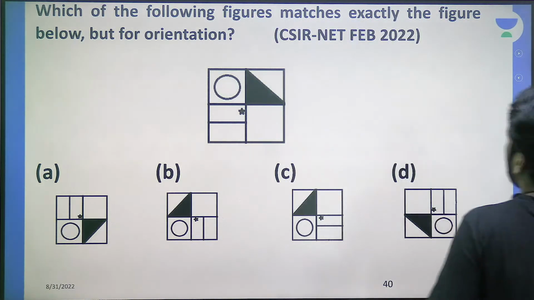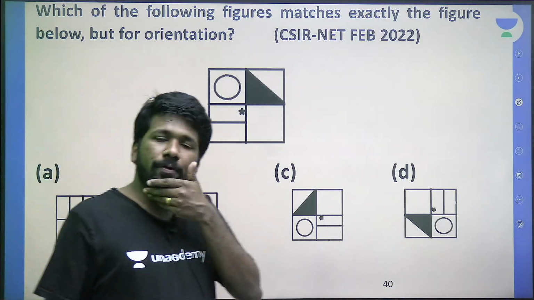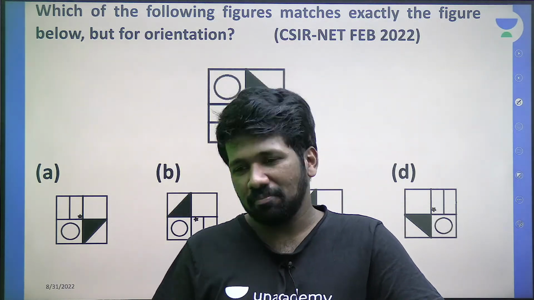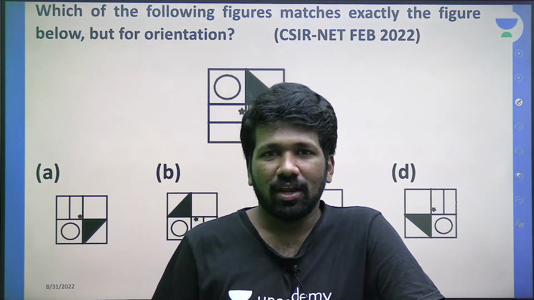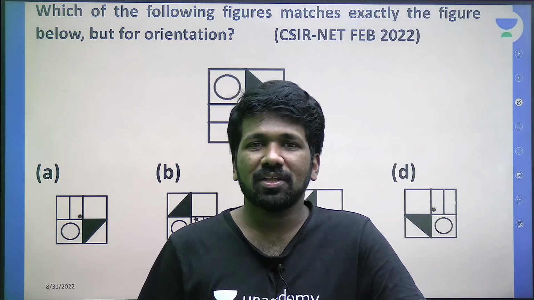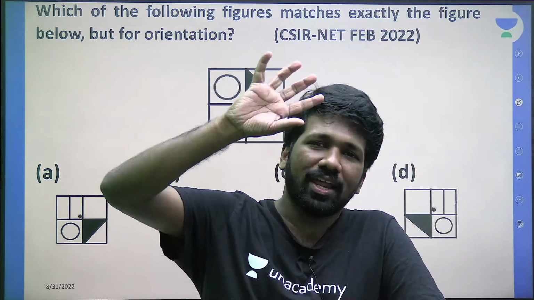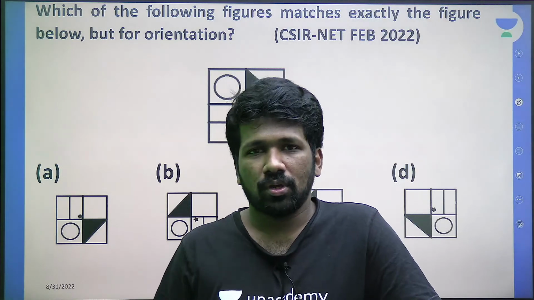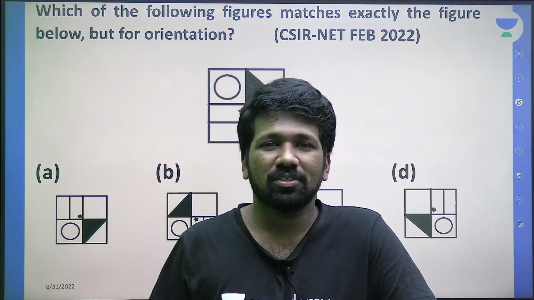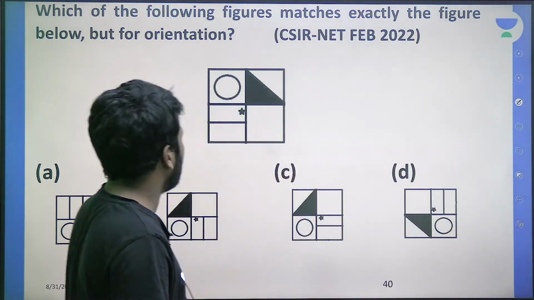So I'll explain. Which of the following figures matches exactly the figure below but for orientation? But for orientation means orientation can be different, but the figure should be the same. The word but means not. Orientation means the direction. You can rotate it in any direction, that is allowed. Nothing else is allowed. You cannot cut it and change the position or anything. You can only rotate it clockwise or anti-clockwise. That is the meaning of but for orientation.